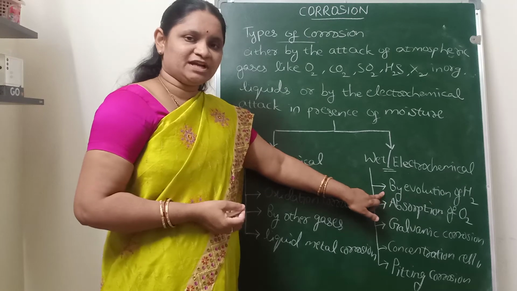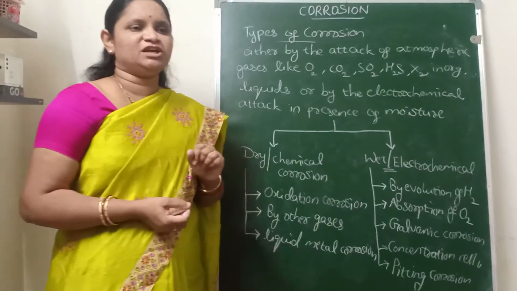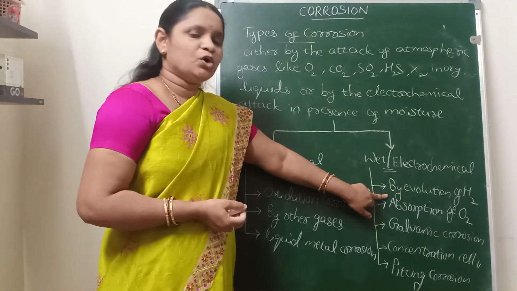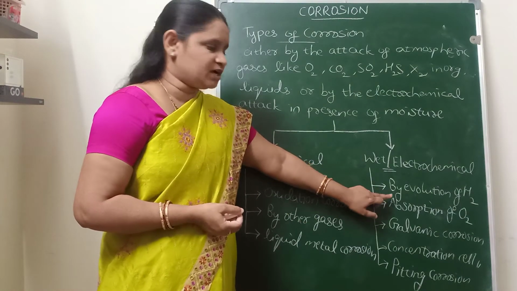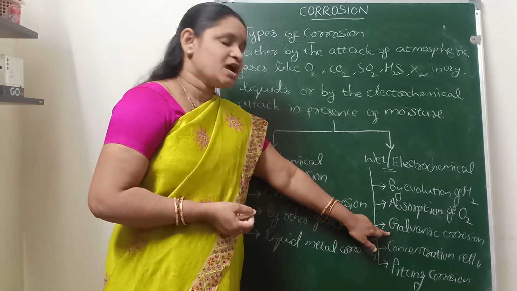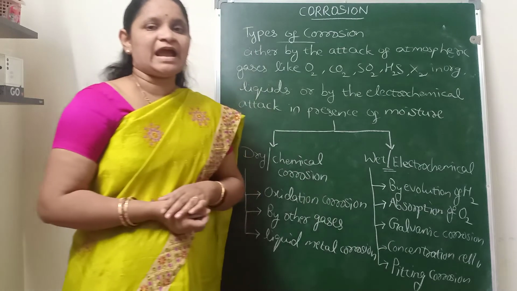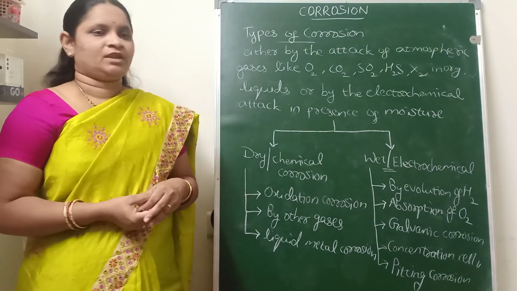For electrochemical corrosion, we have many different types. One is the evolution of hydrogen type of mechanism, the other one is the absorption of oxygen type of mechanism. Next is galvanic corrosion, concentration cell corrosion and pitting corrosion.